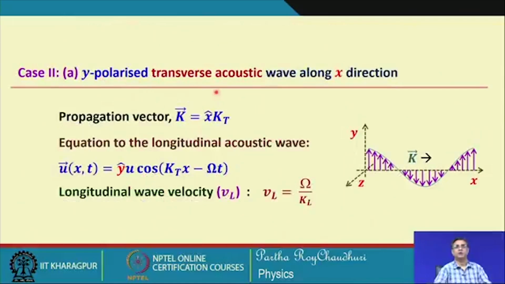So, for this y polarized case, we have this propagation vector which is directed along x. The equation, similar to the longitudinal acoustic wave we have seen, we can write in this form, and the velocity is connected to the acoustic wave frequency and the propagation vector in this form. This is also very well known. But this is the case where it should be k t and this should be v t. It is not the longitudinal velocity, it should be the transverse velocity.